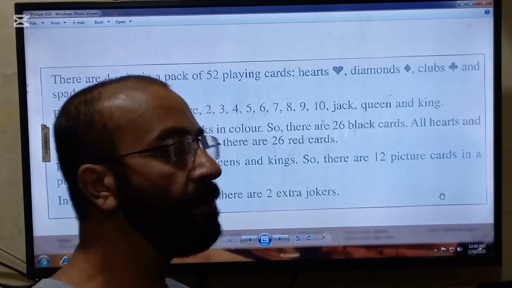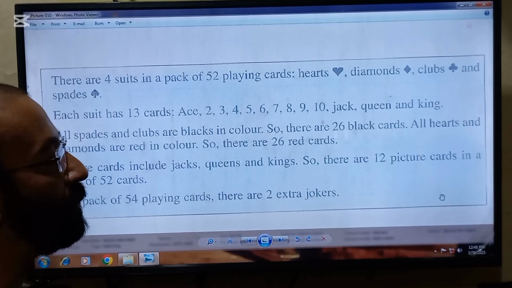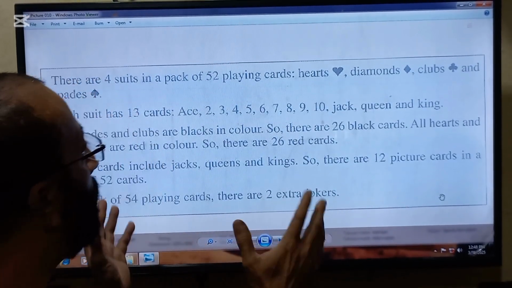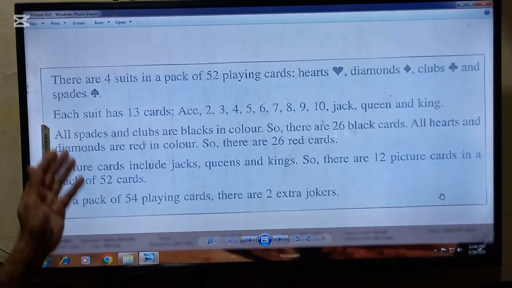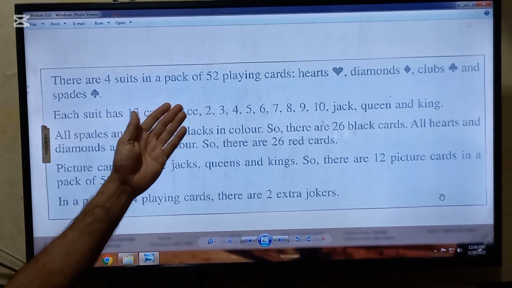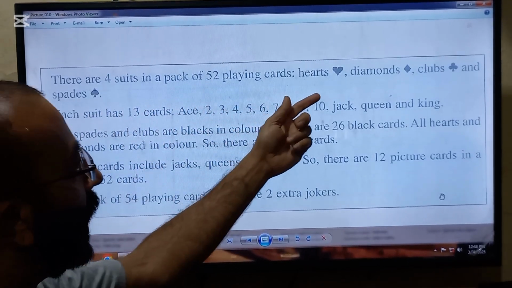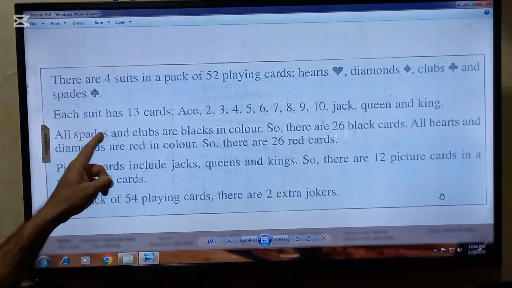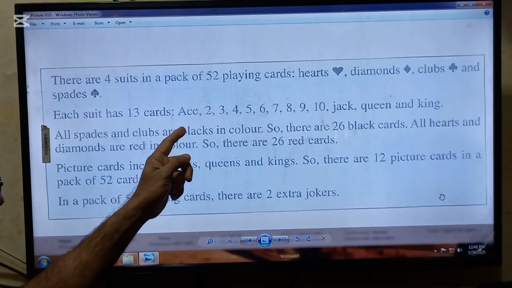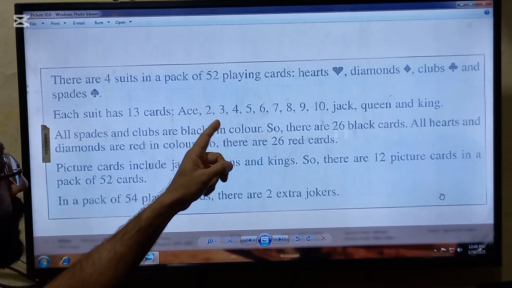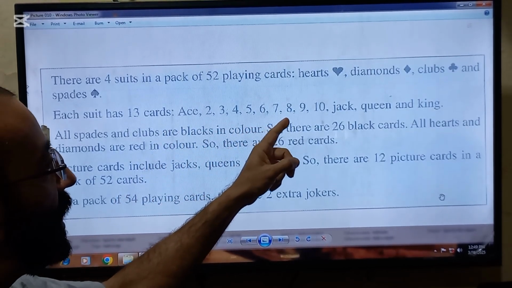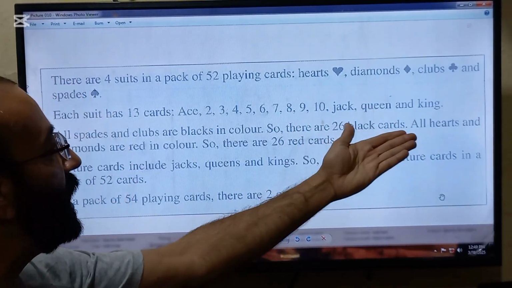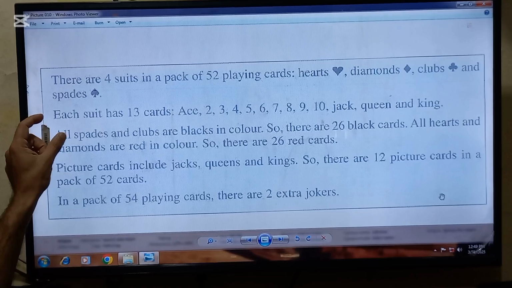In O-level maths paper, playing cards questions are very famous, which normally come in the paper. So the things to remember about the playing cards are: there are 4 suits in a pack of 52 playing cards: hearts, diamonds, clubs, and spades. Each suit has 13 cards. These are Ace, 2, 3, 4, 5, 6, 7, 8, 9, 10, Jack, Queen, and King. So these are 13 cards in every suit.